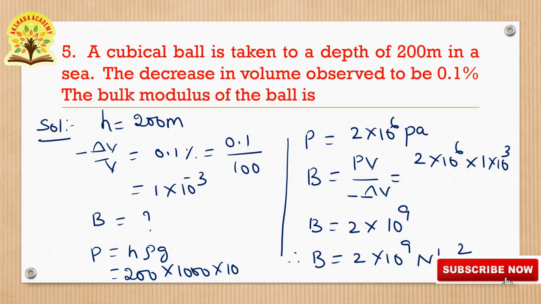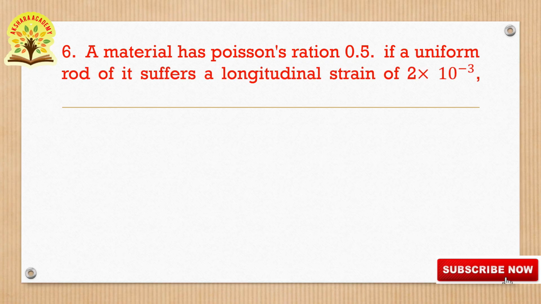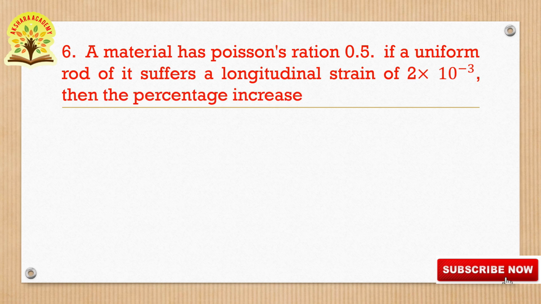Okay. Next, go to the next question. Sixth question. A material has Poisson's ratio 0.5. If a uniform rod of it suffers a longitudinal strain of 2 into 10 to the power of minus 3, then the percentage increase in its volume is. In this question the given Poisson's ratio is 0.5 and the longitudinal strain is 2 into 10 to the power of minus 3, and you have to find the percentage increase in its volume. So let us go to the solution.